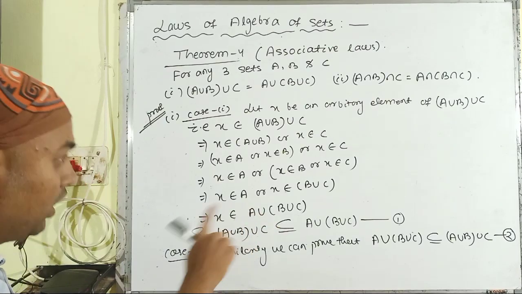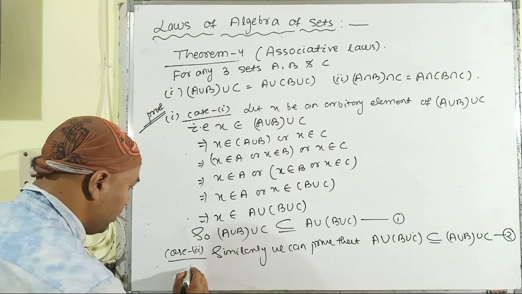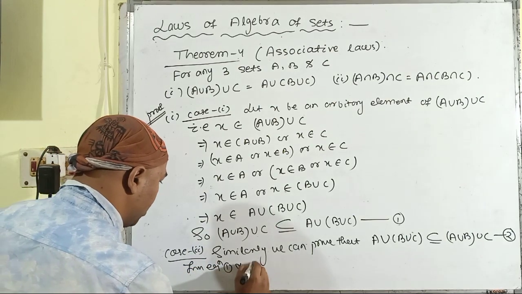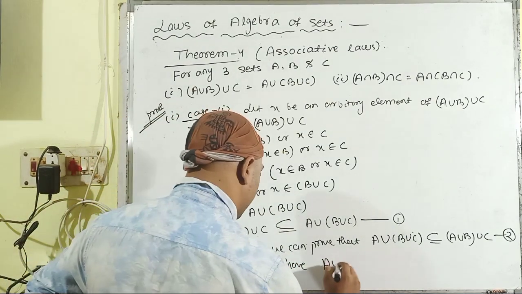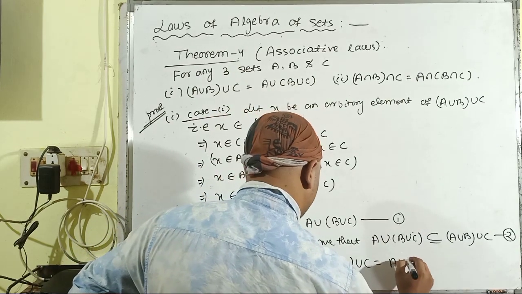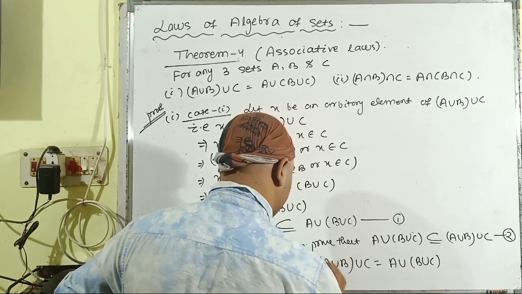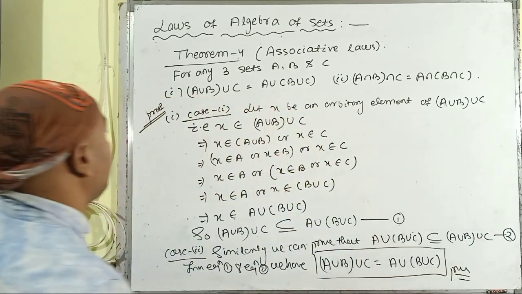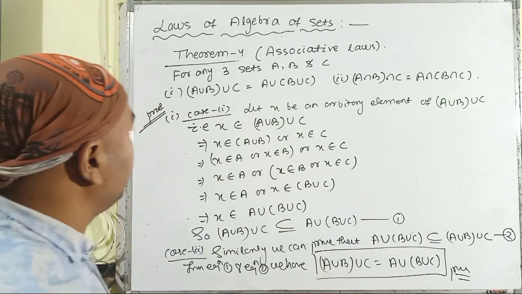Then combining equation 1 and equation 2, we have (A ∪ B) ∪ C is equal to A ∪ (B ∪ C), and this is the proof of the first part of theorem number 4.